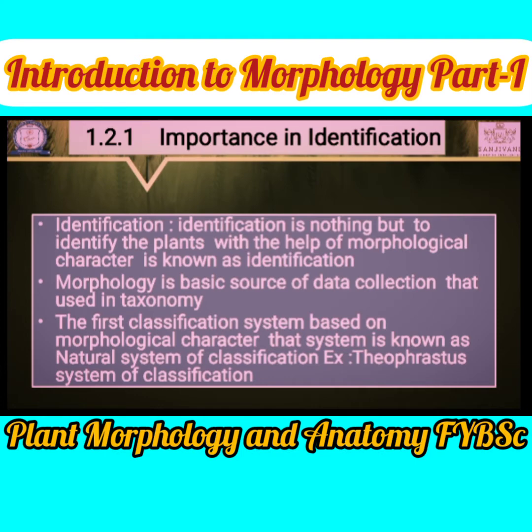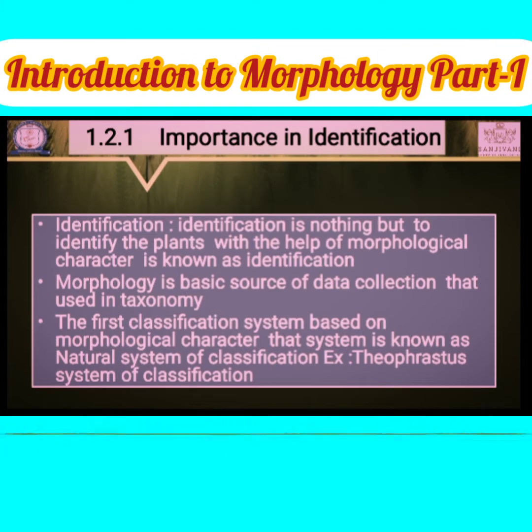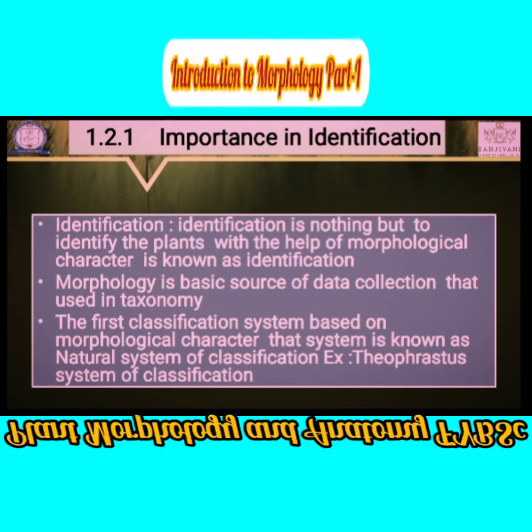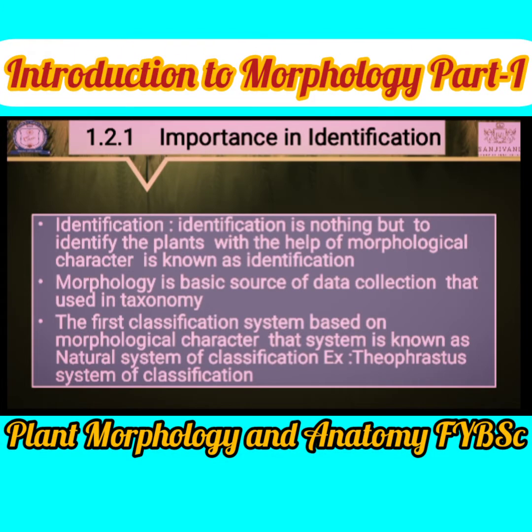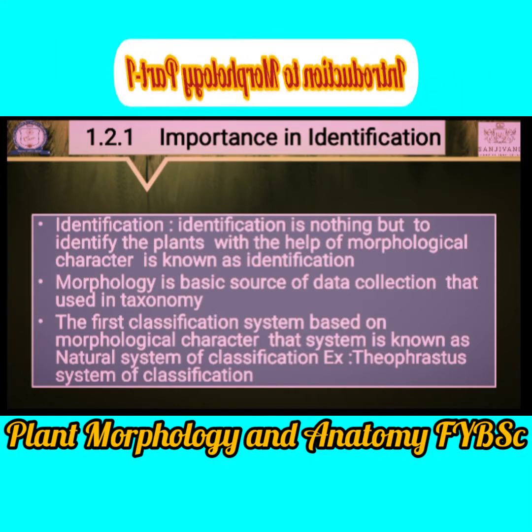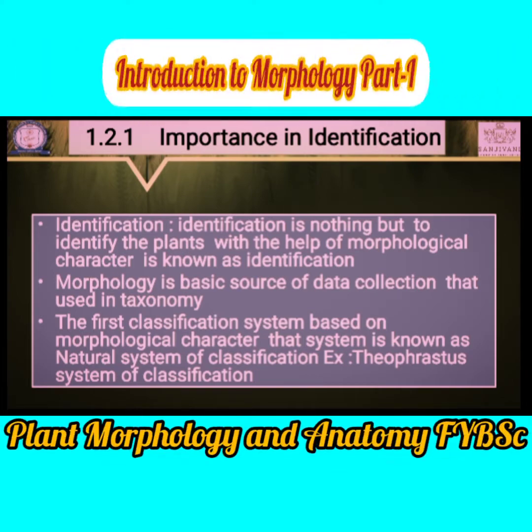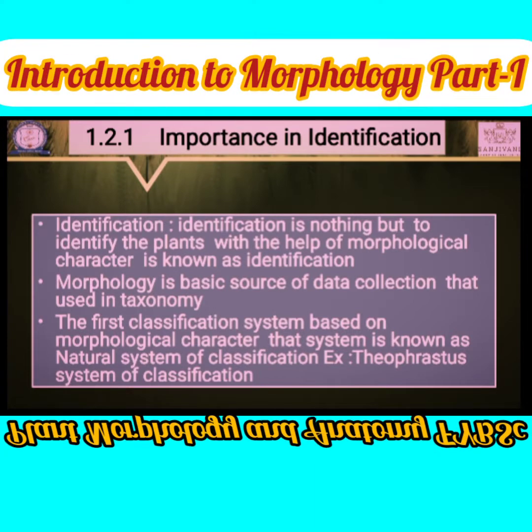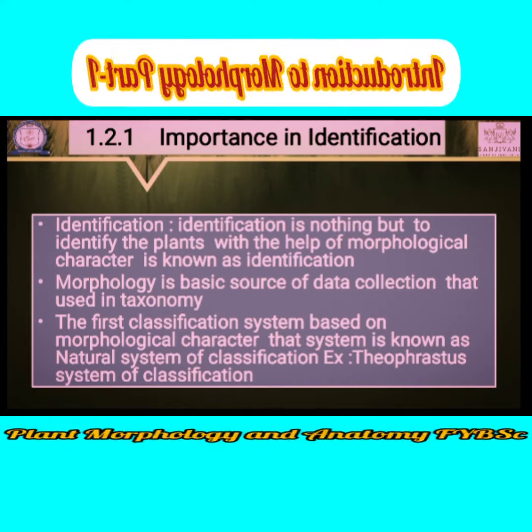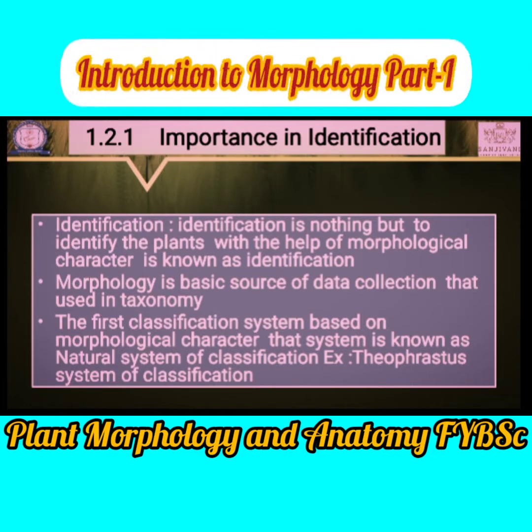Morphology is the basic source of data collection for taxonomy. Let's see identification and classification, they are different. The arrangement of plants in a specific way is known as classification. And in identification, they identify a plant and give it a specific name. The first classification system, which is based on the morphological characters, is known as the natural system of classification.